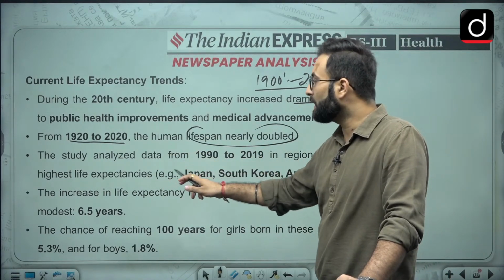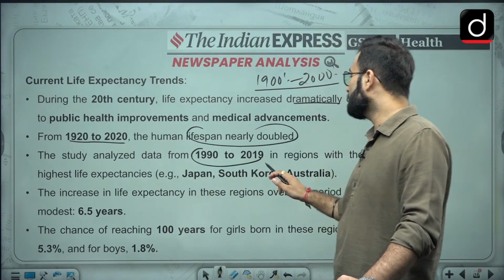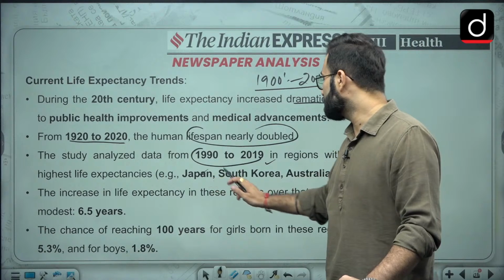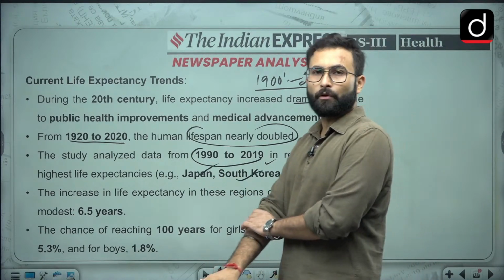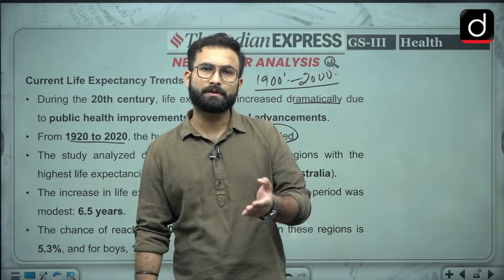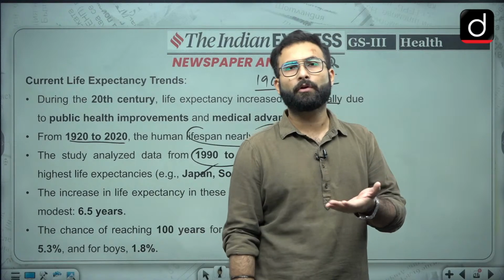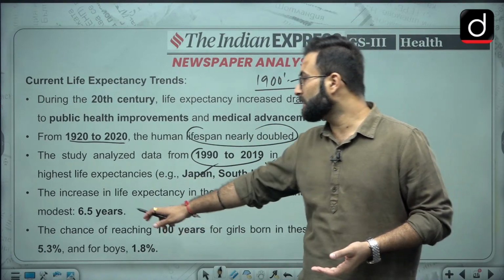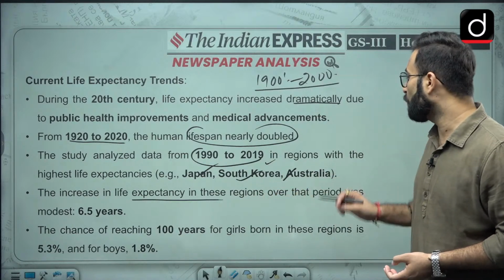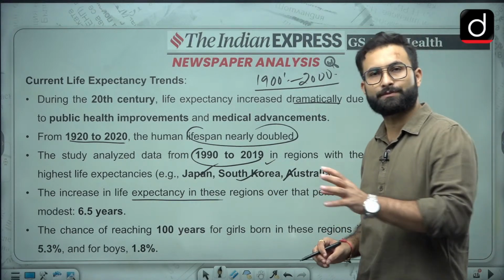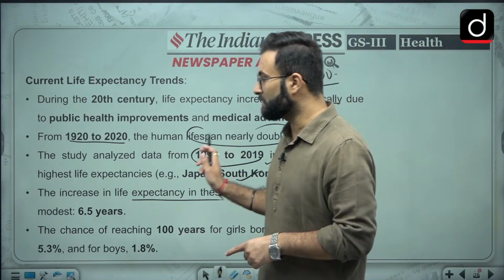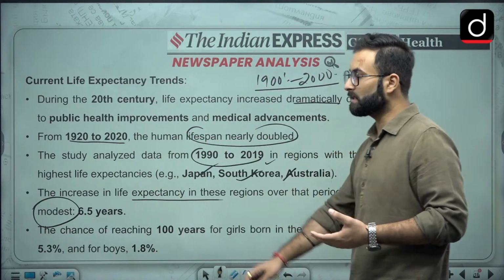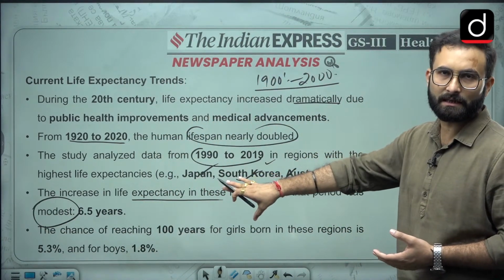After that, the study analyzed data from the 1990s to 2019 in the regions with the highest life expectancies, like Japan, South Korea and Australia. They studied that particular region because obviously their life expectancies are high, and they wanted to see whether we can increase it further or not. They found that the increase in life expectancy in these regions over that period was modest, like 6.5 years. So in these regions, life expectancy is not increasing at a very good pace.